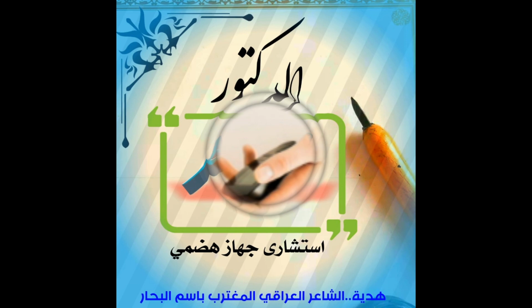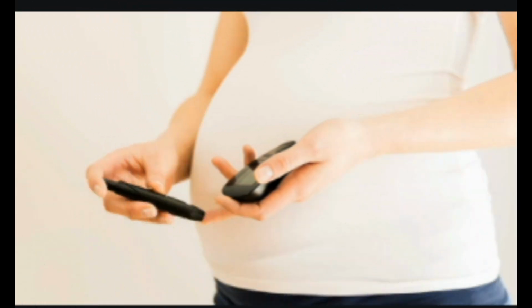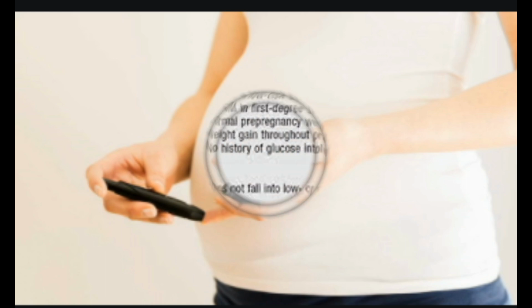Gestational diabetes. What is gestational diabetes? Gestational diabetes that develops during pregnancy is a relatively common complication of pregnancy, affecting about 4% of all pregnant women.